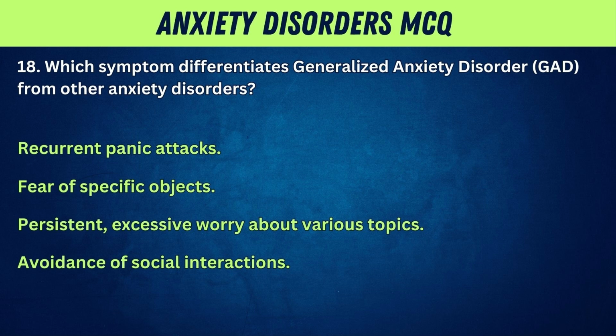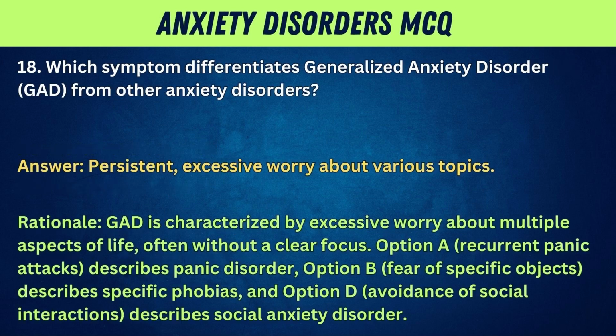18. Which symptom differentiates generalized anxiety disorder, GAD, from other anxiety disorders? Recurrent panic attacks, fear of specific objects, persistent, excessive worry about various topics, avoidance of social interactions. Answer: persistent, excessive worry about various topics. Rationale: GAD is characterized by excessive worry about multiple aspects of life, often without a clear focus. Option A, recurrent panic attacks, describes panic disorder.